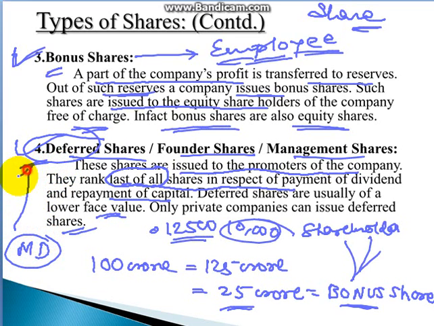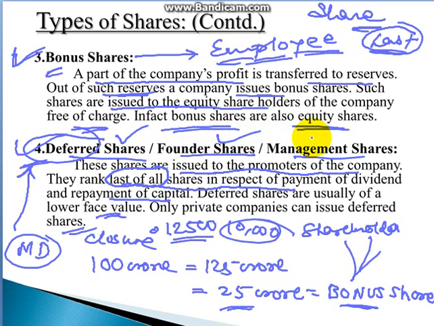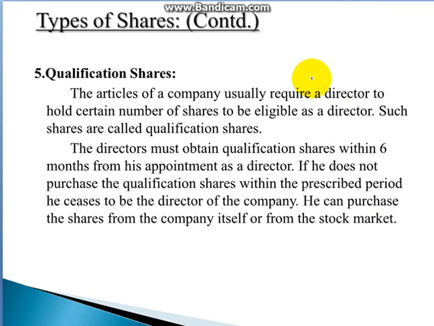Whenever the winding up or closure of the company takes place, you will get the amount which is left at the last, after distributing to all debts and everyone else. Whatever money is left will be divided and distributed among the deferred shares. So they are actually the founders' shares or management people's shares. These shares are formed so that the company should function properly and make profit.